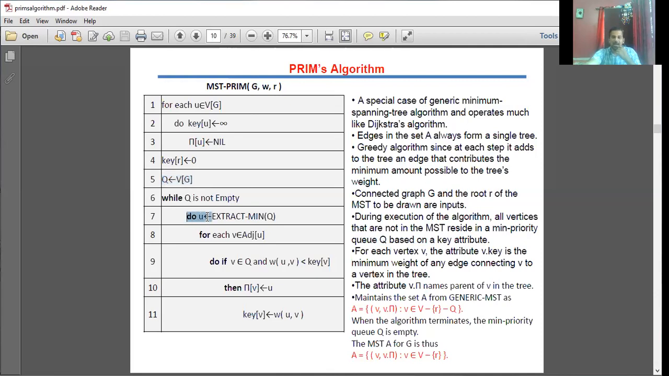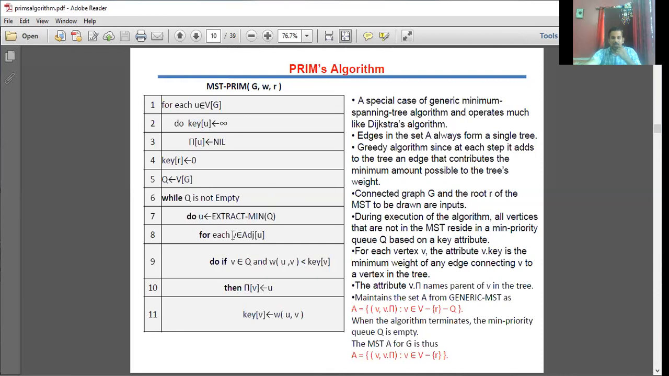Later on, some steps have to be repeated, starting with extracting the minimum from Q. Q is nothing but a minimum priority queue based on the key attribute. That means your vertices have to be sorted based on this key attribute value, and the minimum is fetched, so that you can call it U.